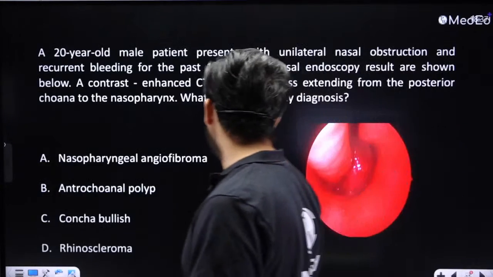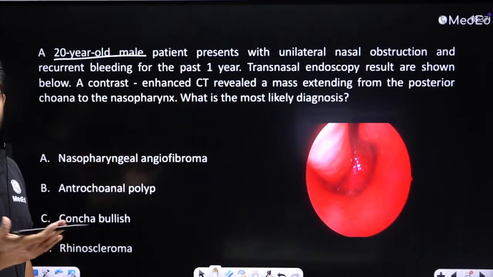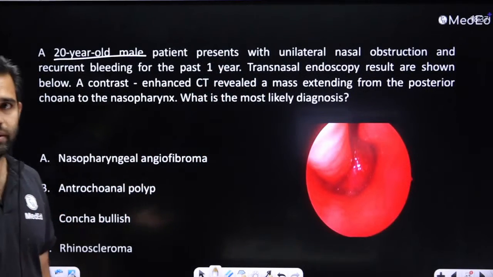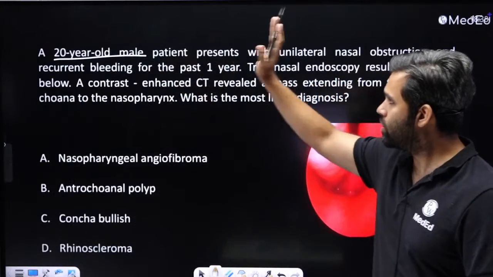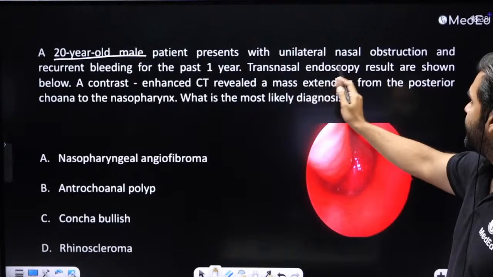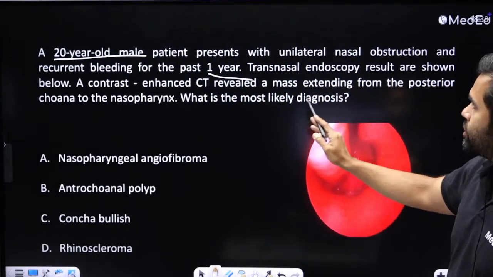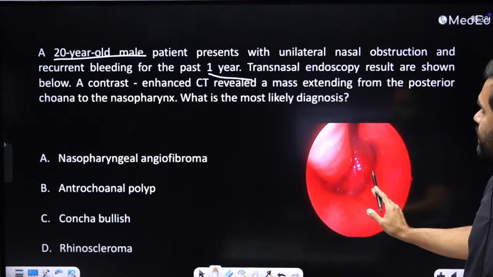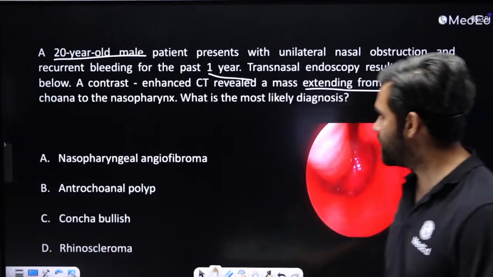Okay. Now, 20-year-old male with recurrent bleeding. How many times have you come across this question? It is a recurrent question that causes internal bleeding. A 20-year-old male, unilateral bleeding and nasal obstruction in the past 1 year. Endoscopy is showing this image over here. CT scan shows a mass extending from the posterior choana to the nasopharynx.